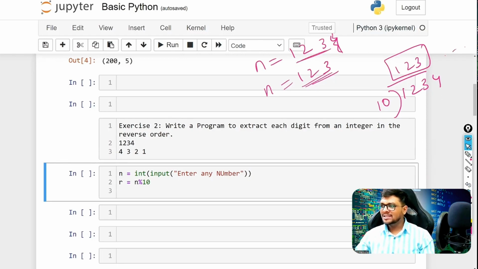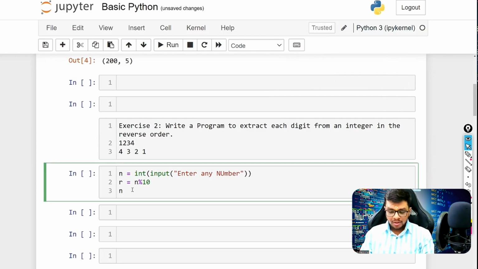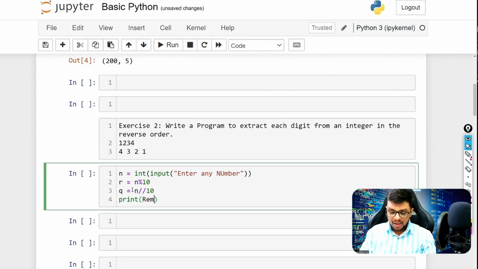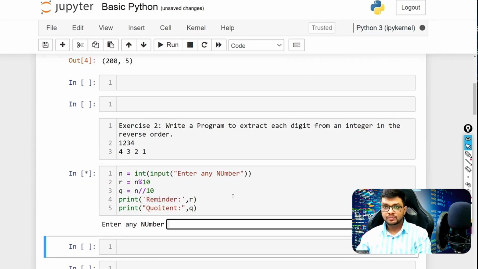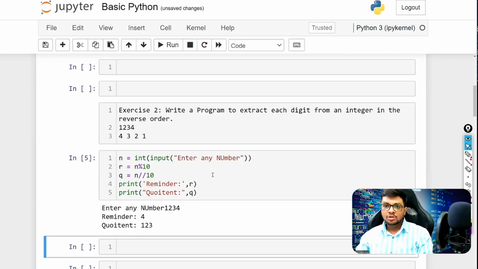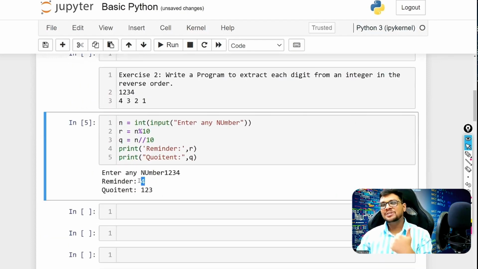Now if I take n and divide by 10, I would get the quotient here. I would write here quotient, that is q. That's it. First, let me print the remainder and the quotient, so you would understand perfectly what I'm trying to do here. Enter a number 1, 2, 3, 4. See, in remainder we got 4 and in quotient we got 1, 2, 3.